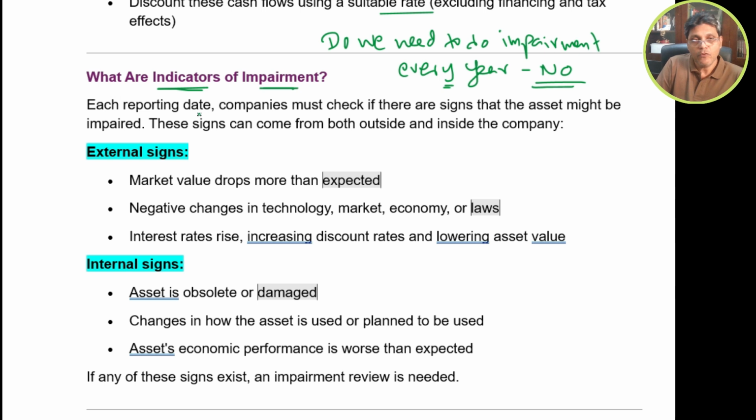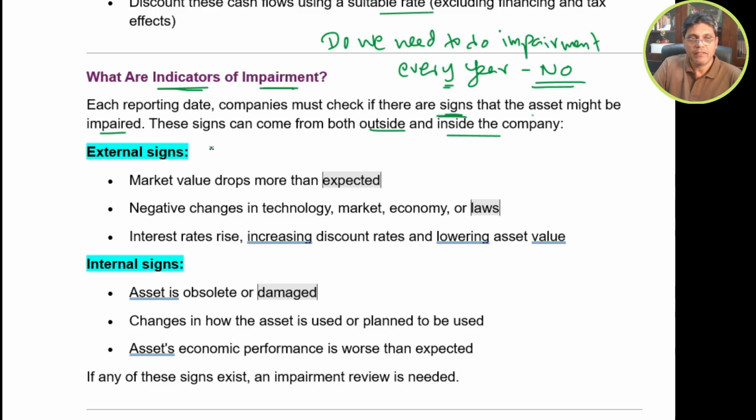Okay, so each reporting date, companies must check if there are signs and indicators that the asset might be impaired. These signs can come from both outside and inside the company, external factors and internal factors. So these are the external signs. Market value drops more than expected.